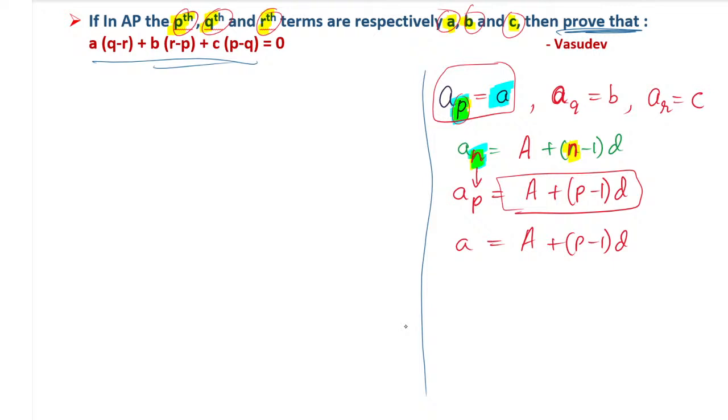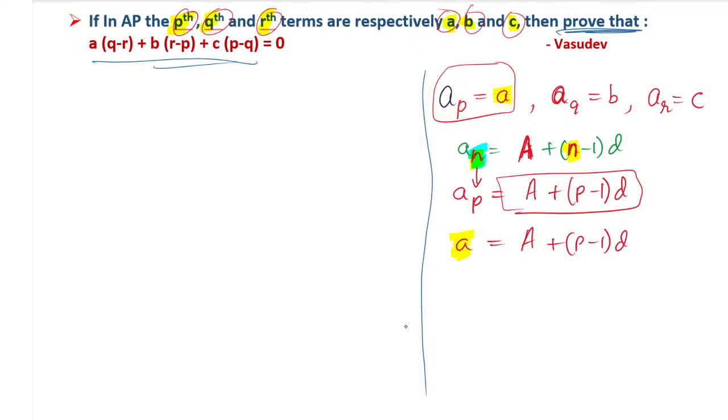The change is, instead of the small a, I am taking the capital A. Why am I taking capital A? Because here also we have A, that is, the Pth term of A is equal to A, which they have given. So it may confuse you a lot.